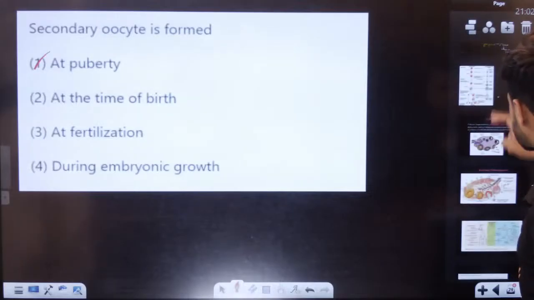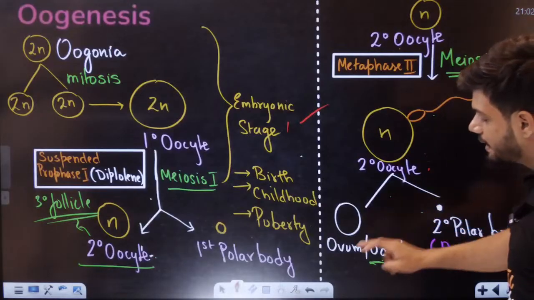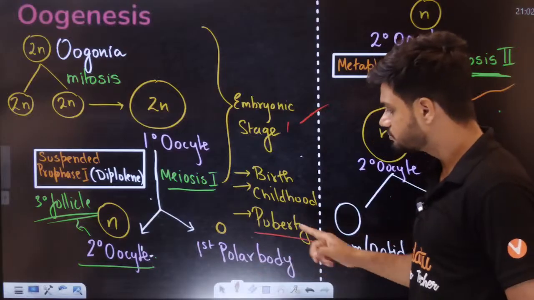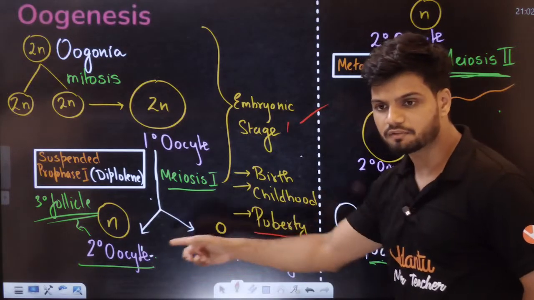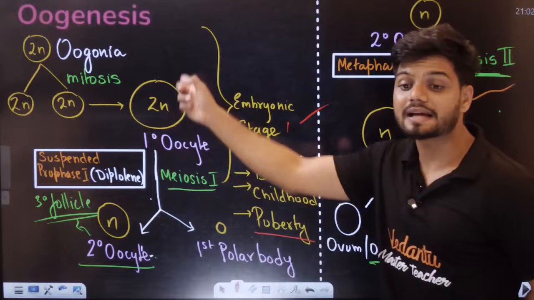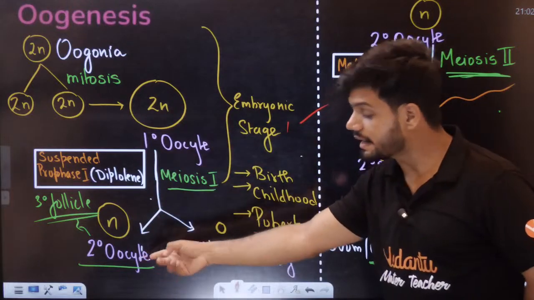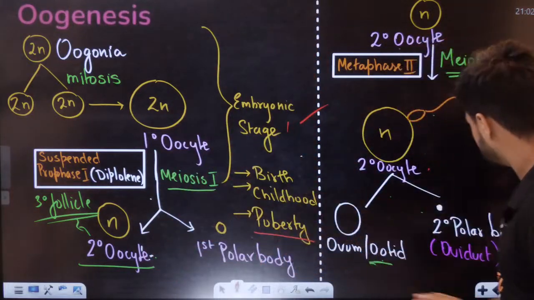These are concept-based questions, high-level questions. Secondary oocyte is produced at puberty. Yes or no? At puberty we get secondary oocyte inside tertiary follicle.